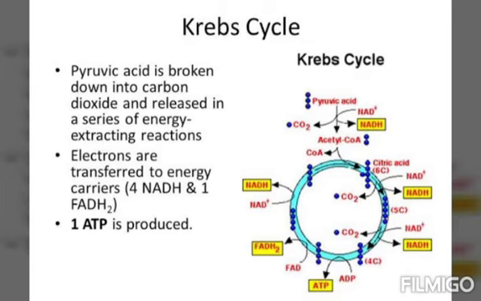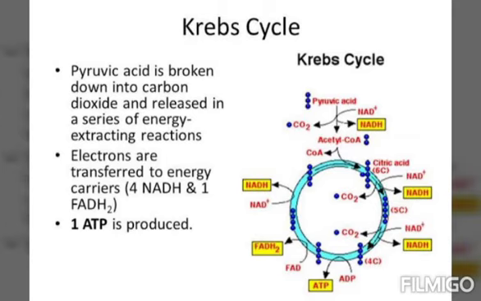Now the second step is the tricarboxylic acid cycle. What is the second step? The tricarboxylic acid cycle. It is also called the Krebs cycle, after the name of the scientist Hans Krebs. Now during this process, acetyl-CoA enters the mitochondria of the cell. Acetyl-CoA was formed during glycolysis. This acetyl-CoA enters the mitochondria of the cell, and after entering the mitochondria,